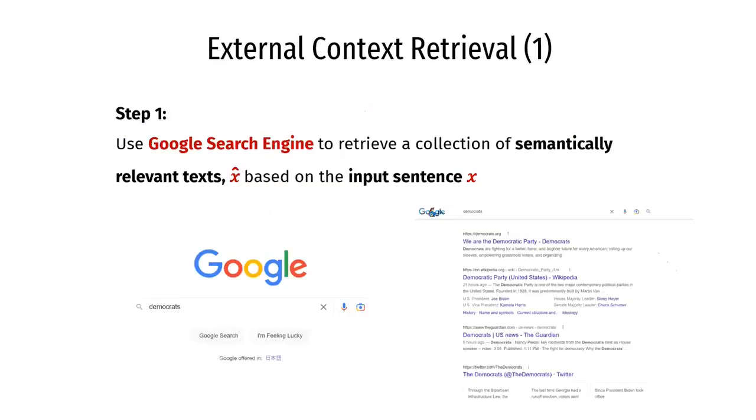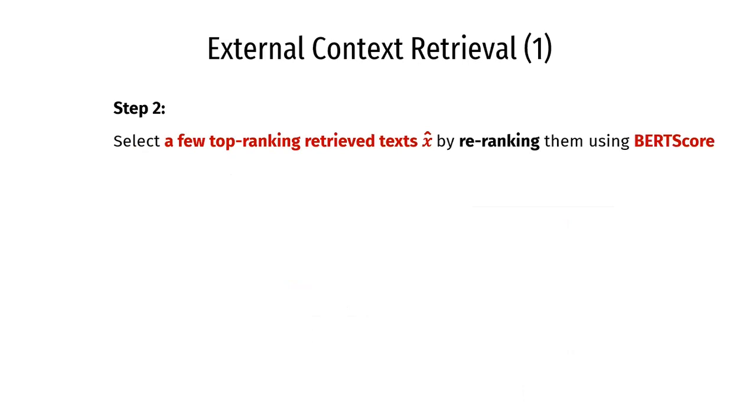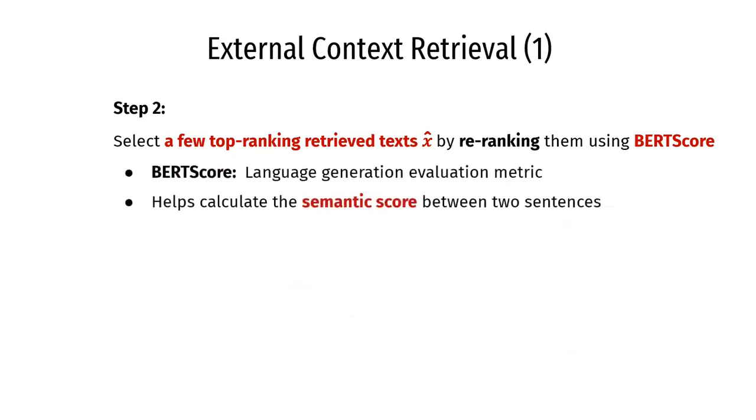The first component is the external context retrieval process, whereby the Google search engine was used to retrieve a collection of semantically relevant text based on the input sentence. Next, we select a few top-ranking texts based on their semantic score against the original sentence. This is done through ranking the text from the search engine using BERTScore, which is a language generation and evaluation metric.